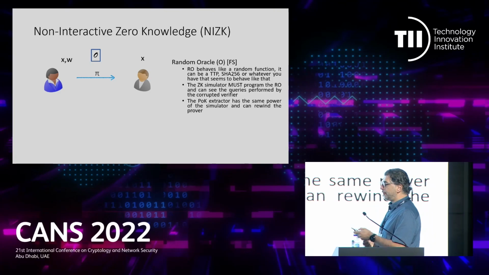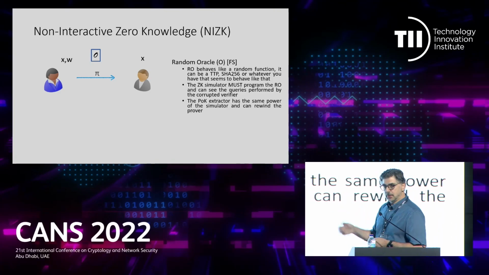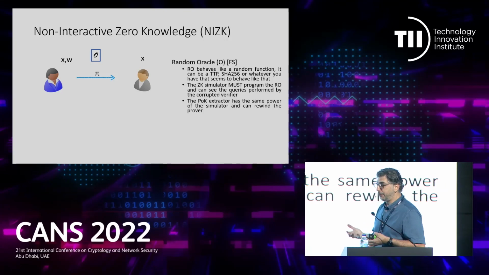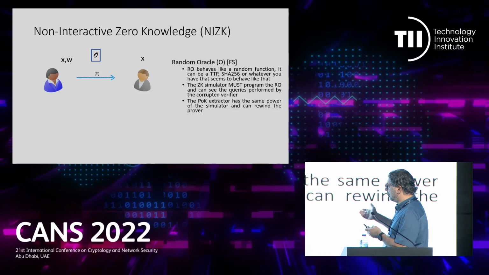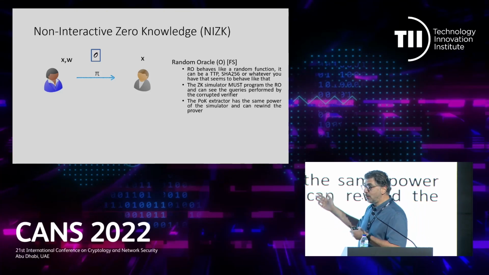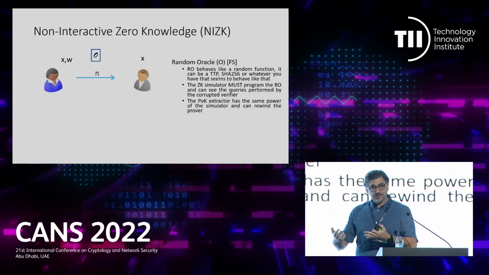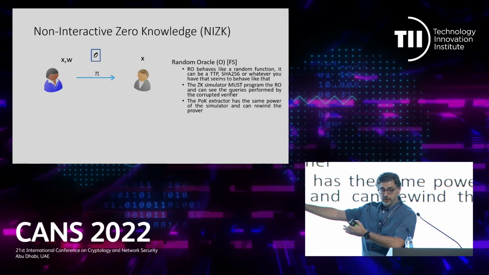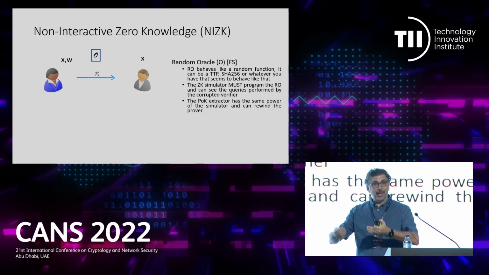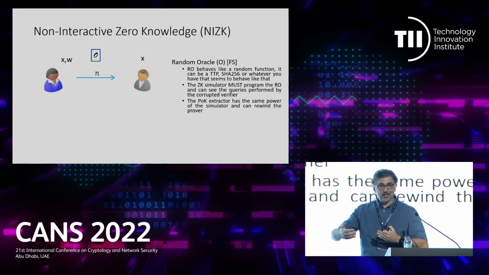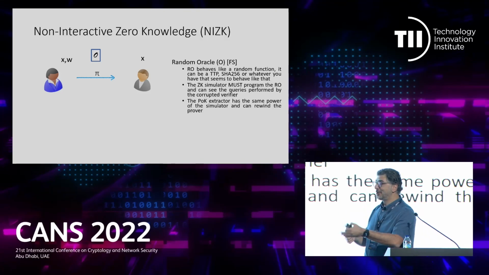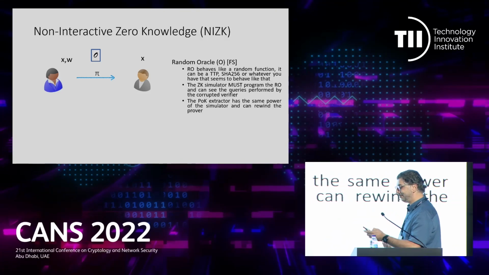Okay, and also the proof of knowledge property has the same kind of problem, in the sense that the extractor will also have to program the random oracle, or maybe it will have to rewind. To rewind the prover means that the prover will compute the proof, then the extractor will go back, rewind the prover, and give a different answer to the same query, and the prover will again compute the proof. With all this material, the extractor can get the witness.